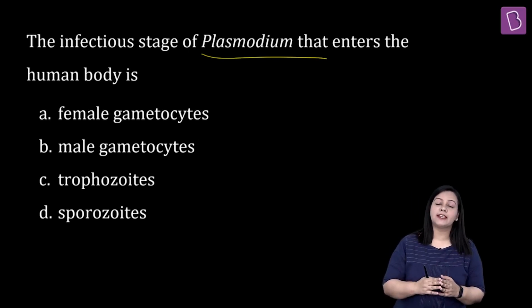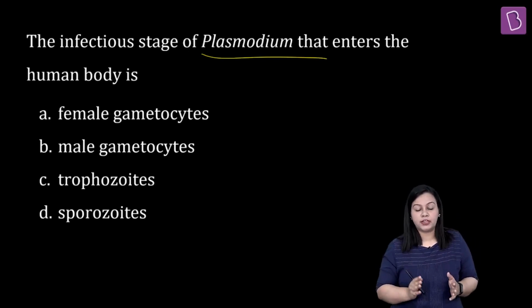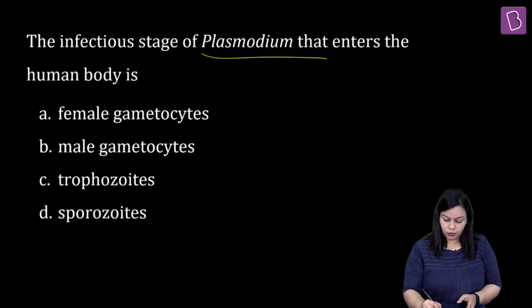This is a very important cycle. Many times questions are asked from this cycle. So this becomes very, very important. As far as the question is concerned, the right answer is going to be sporozoites.